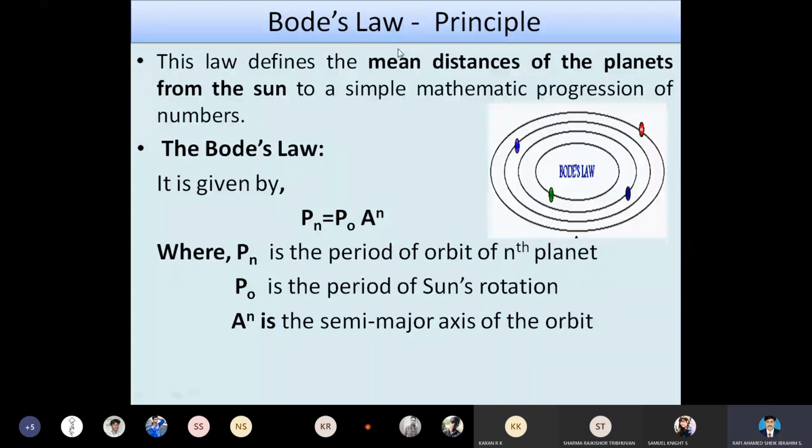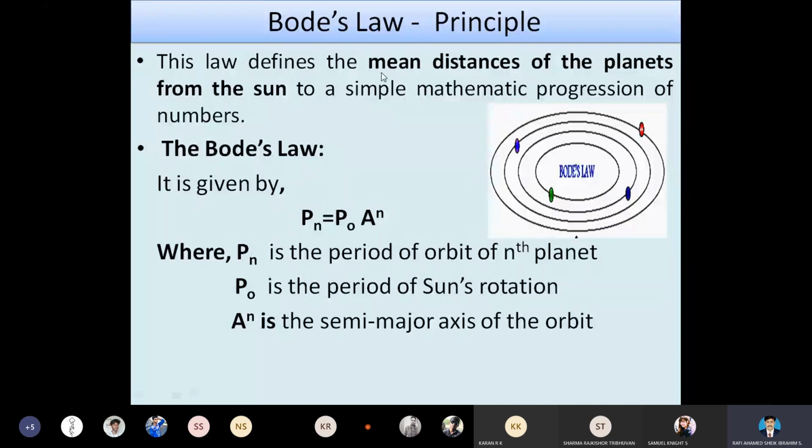According to Bode's law, this is an assumption made by Bode. We are discussing only Bode's assumption here. We are not confirming whether the motion is elliptical or circular; we are just studying the assumption made by Bode along with Johannes Titius.